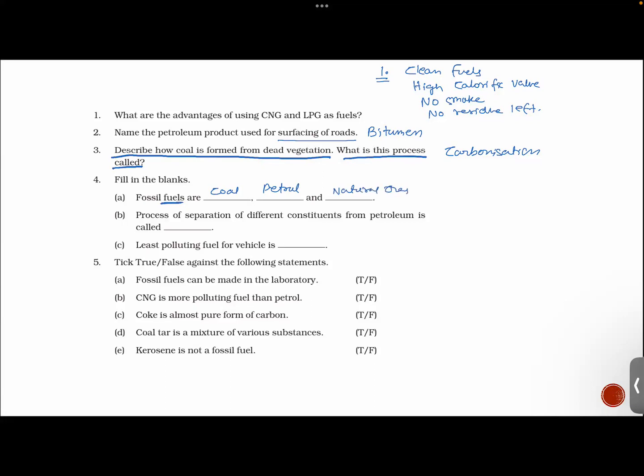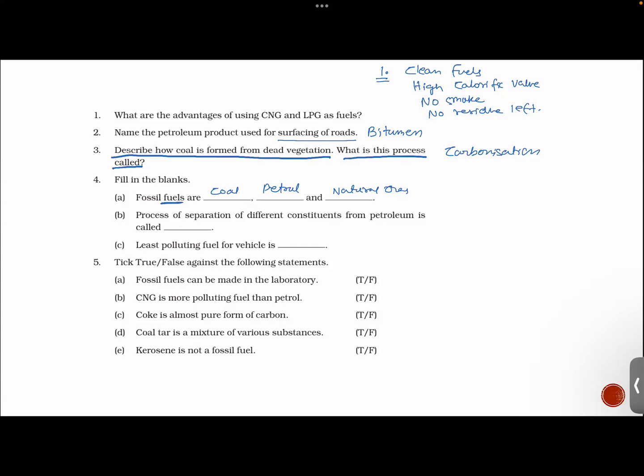Process of separation of different constituents from petroleum is called? Remember, we had a fractionating column in which components were being separated, and the process was called fractional distillation.